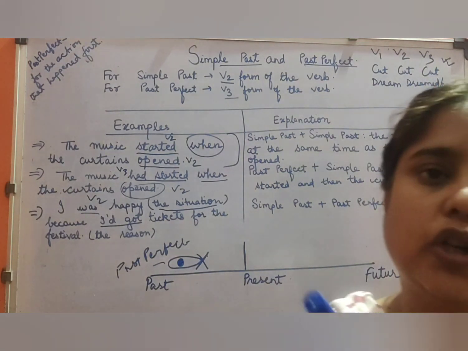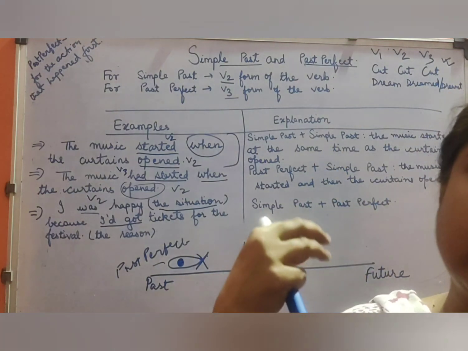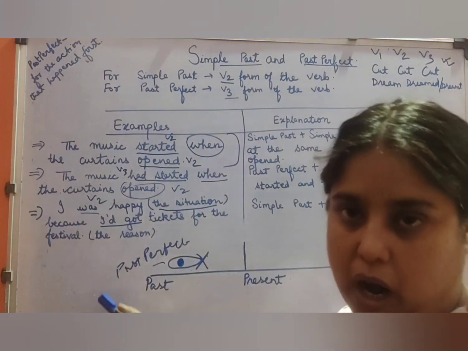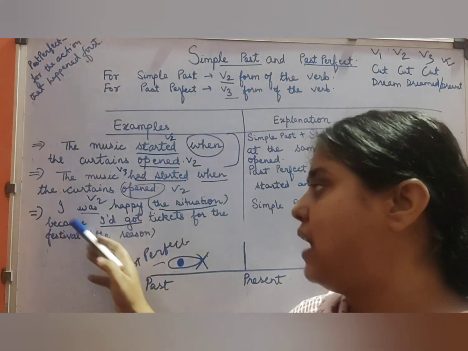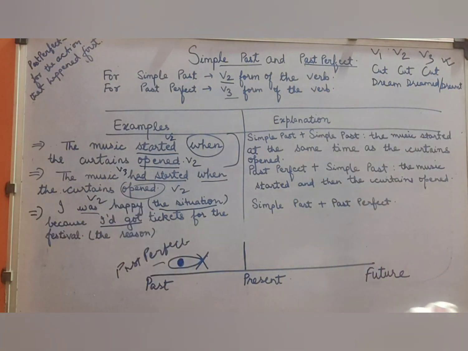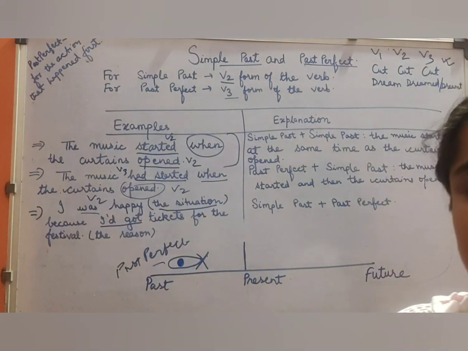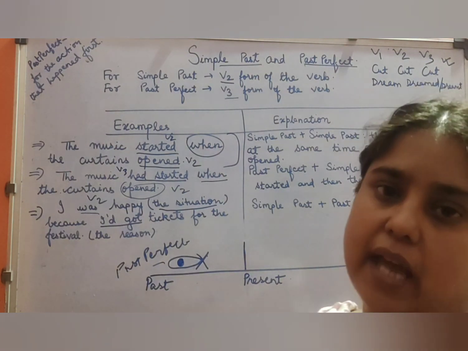So when we talk about the reason, or when the reason for the situation is given, for the reason we use past perfect. And for the situation we use simple past. This you need to keep in mind. This is the only concept you need to grasp so that you can attempt the questions in the examination.